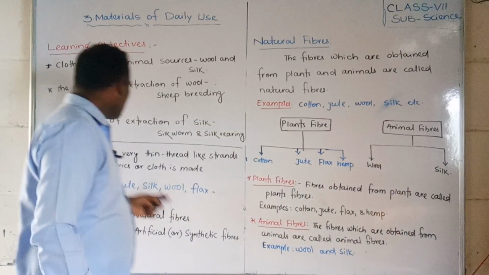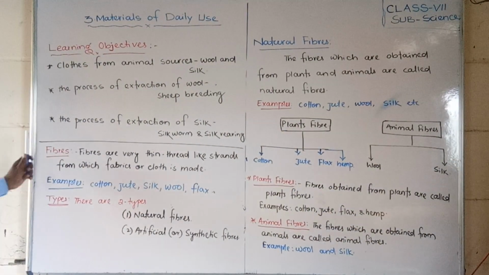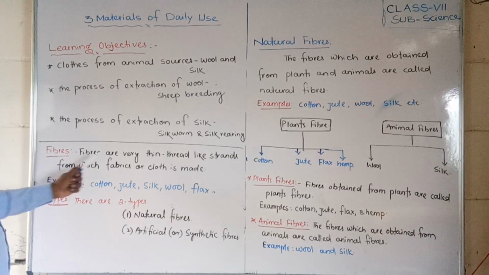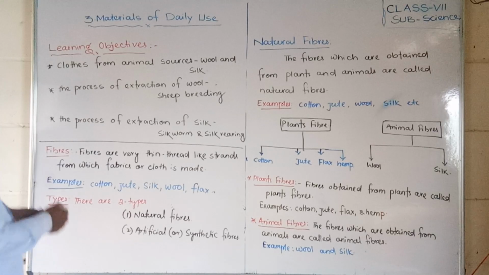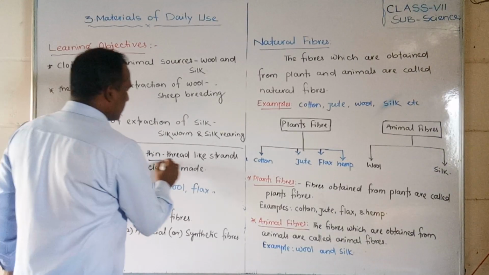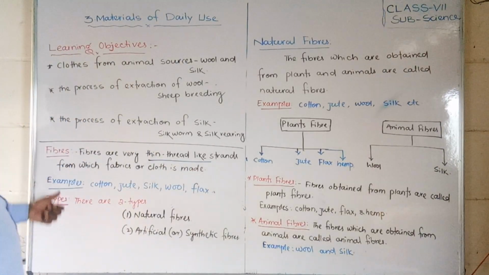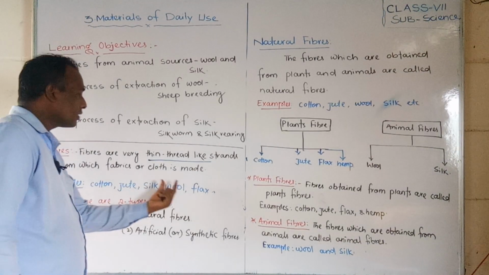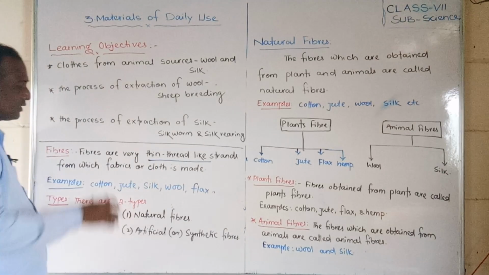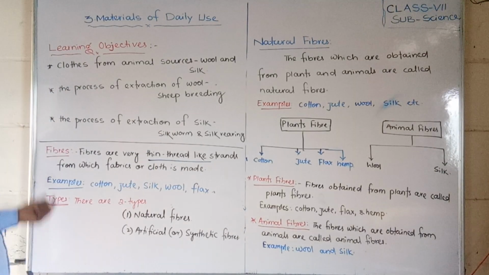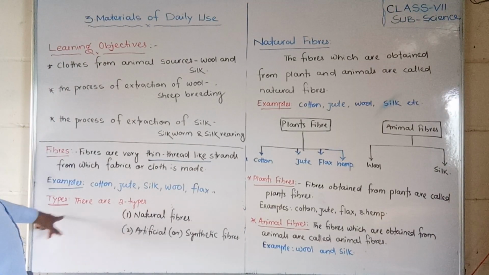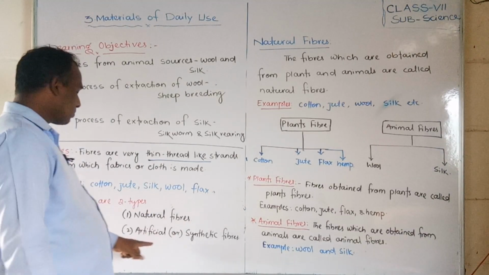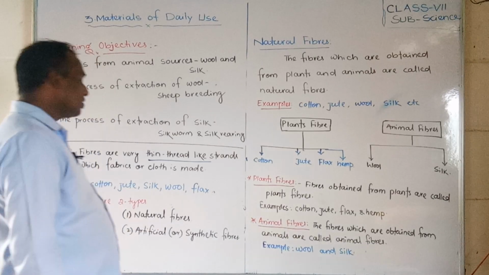First of all, I will explain what fibers are. Fibers are very thin, thread-like strands from which fabrics or cloth are made. Examples of fibers are generally cotton, jute, silk, wool, flax, and hemp. There are generally two types of fibers. One is natural fibers, another is artificial or synthetic fibers.